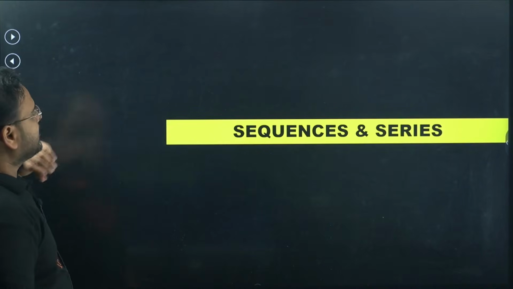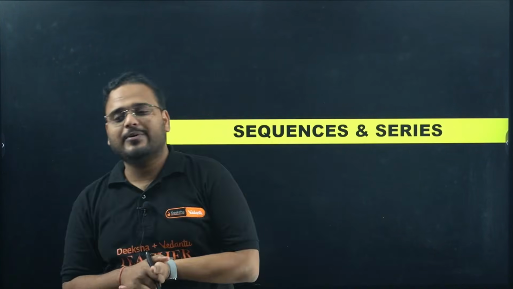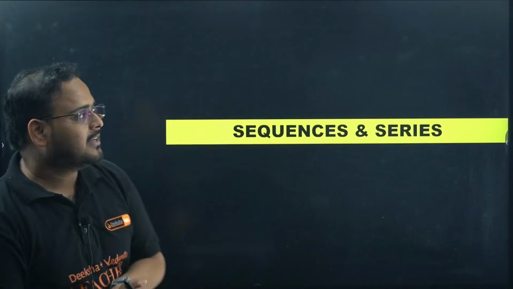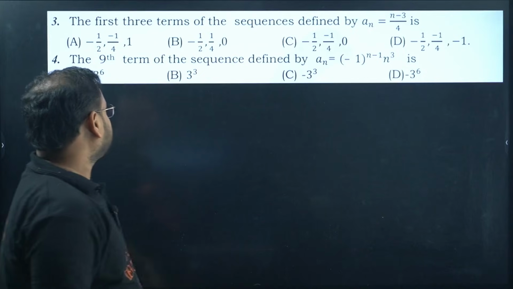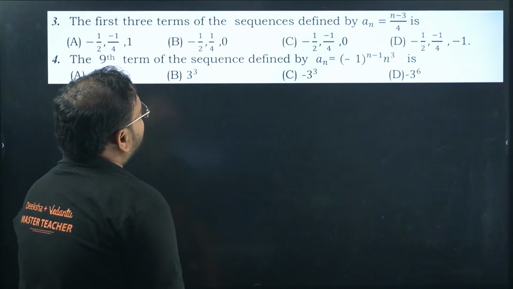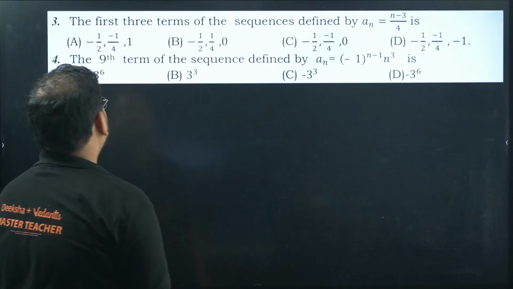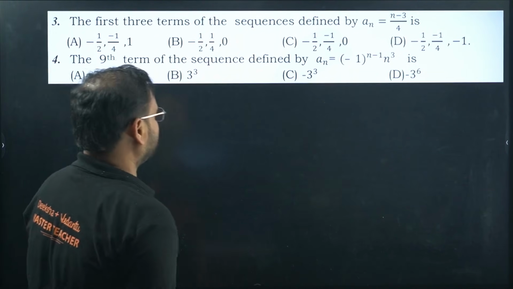Super. So you can see the mix of questions that I've taken. Now we're going to move on to sequences and series. Chaliye. The first three terms of the sequence defined by a power n, n minus 3 by 4. I'm looking for the first three terms. Find it.